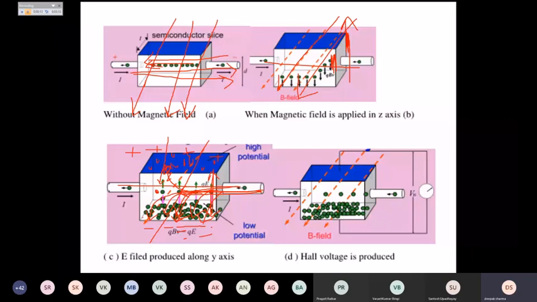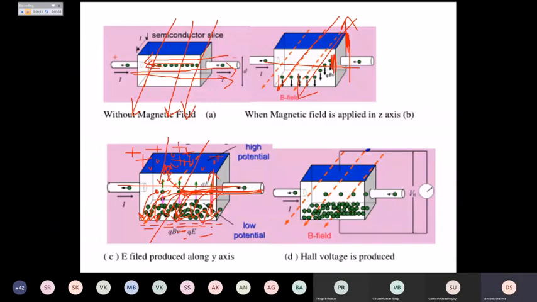Maximum electrons will be forced to the downside, right? So when all the electrons are moving towards the downside, we can say that negative charge is developed at the lower surface of the material, and positive charge is developed at the upper surface of the material, right?